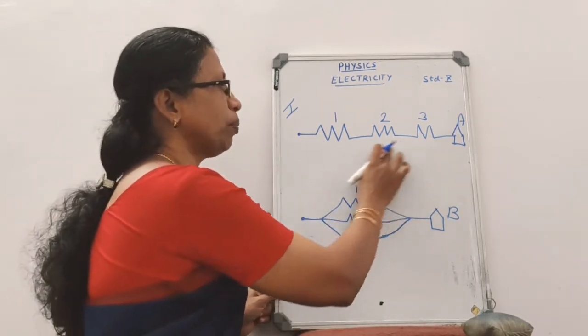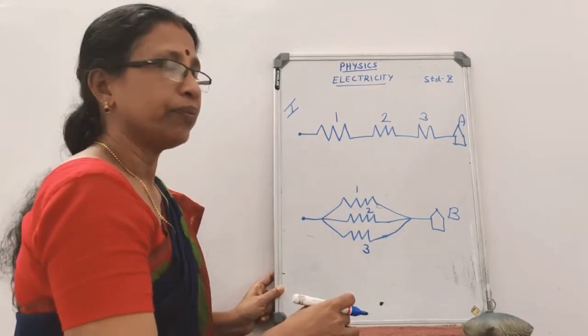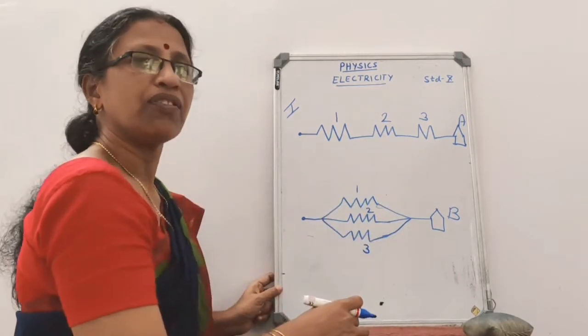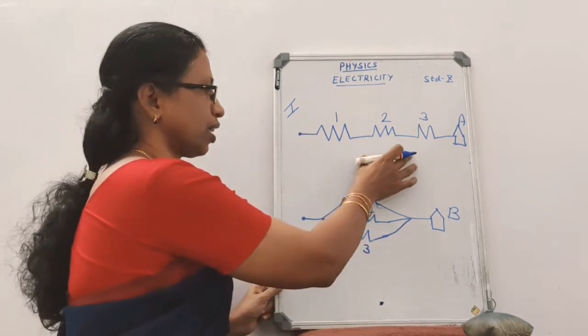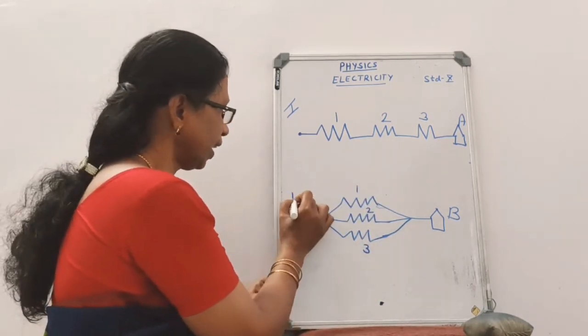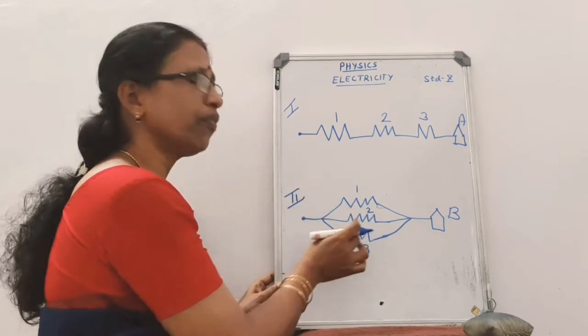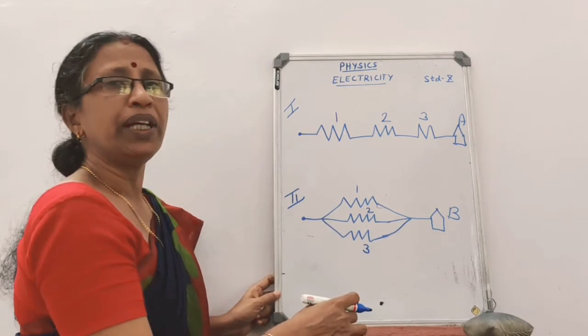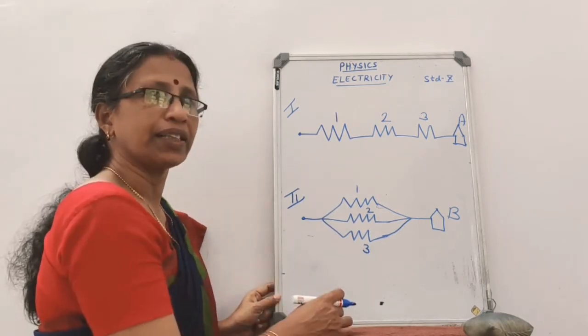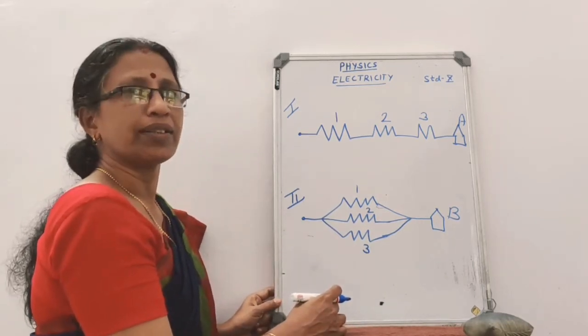Since there is only one path to reach school A, the crowd will be more in the first case, or a block will be created in the first case. But in the second case, there are 3 ways to reach school B. So the crowd will be less in the second case. The block will be less.